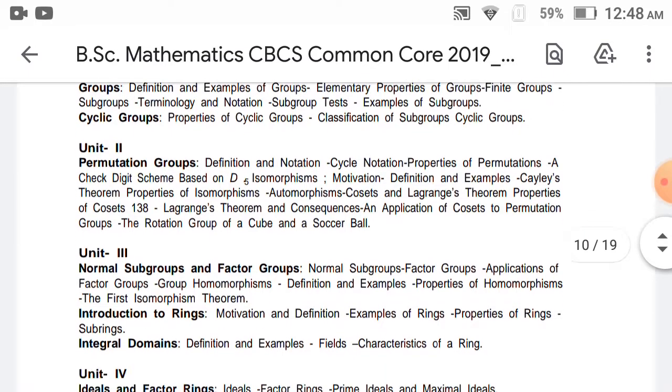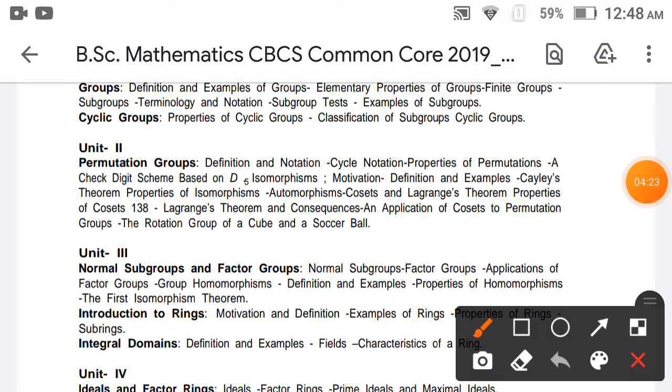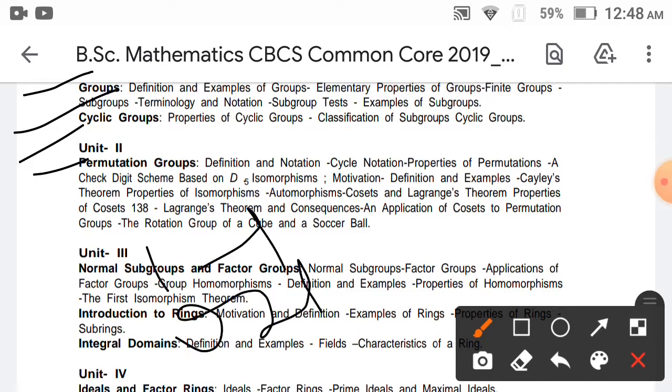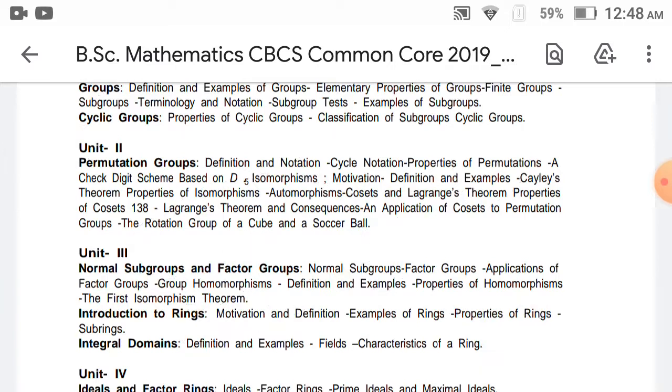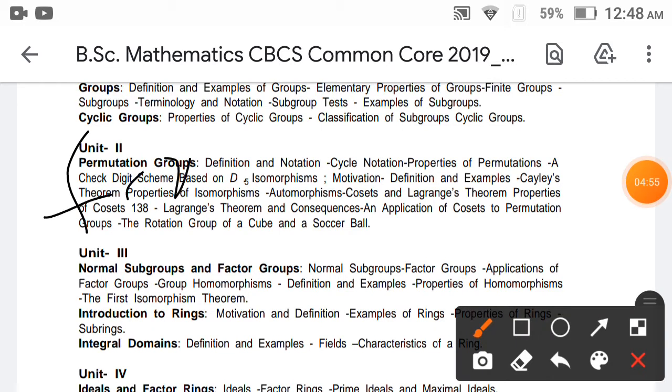Next we define the permutation group, along with subgroup and cyclic group. A permutation group is nothing but it has to satisfy one-one and onto. You know that a one-one and onto function is a bijection. So when both the conditions, one-one and onto, are satisfied, it is known as a bijection. First, a one-one function has to satisfy the condition that f of x equals f of y implies x equals y.